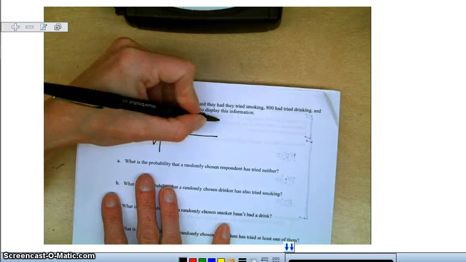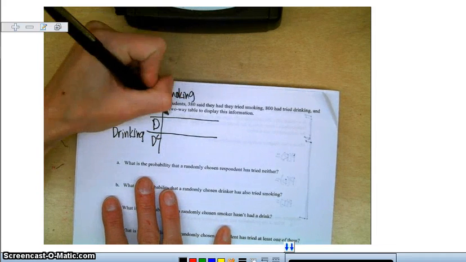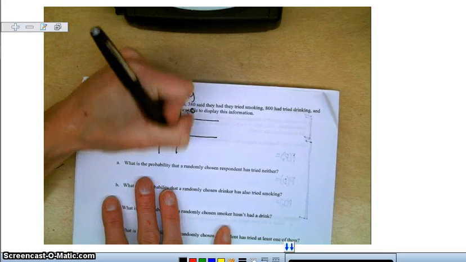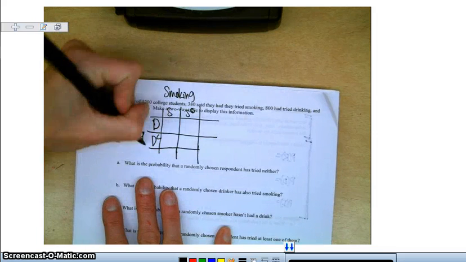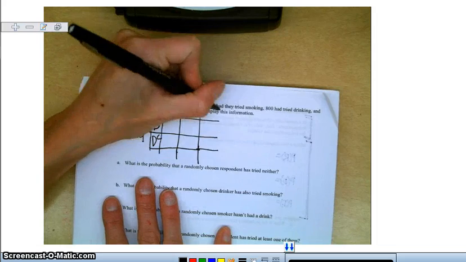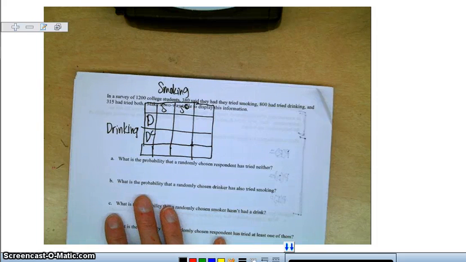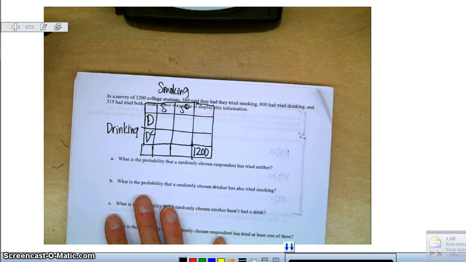Across the top, I'm going to put smoking. They've either tried smoking, S, or not tried smoking, S complement. This is the main part of our two-way table right here, and then we should have our totals columns going all the way around it. It tells us that there were 1,200 college students. That's where 1,200 goes. That's the grand total.